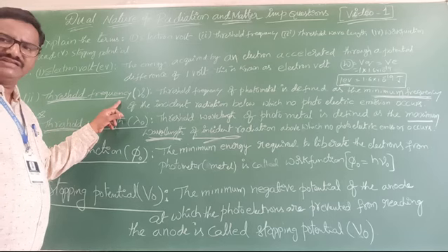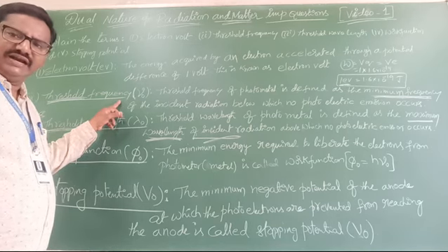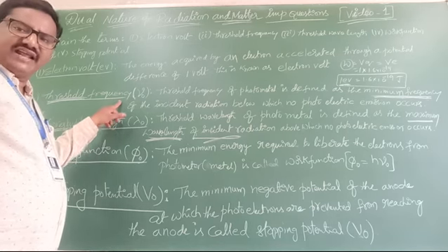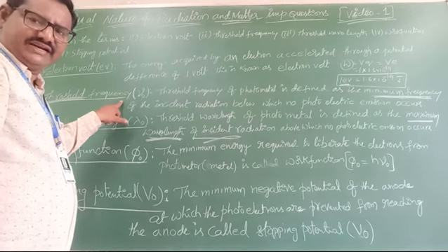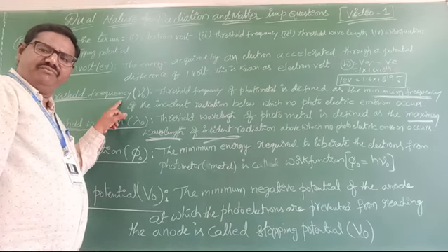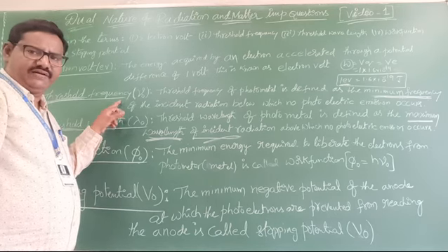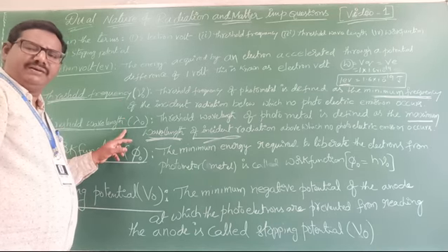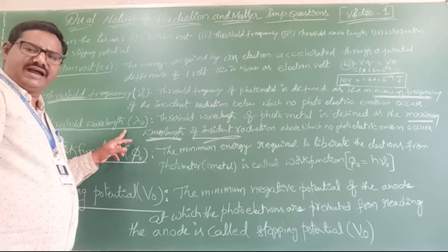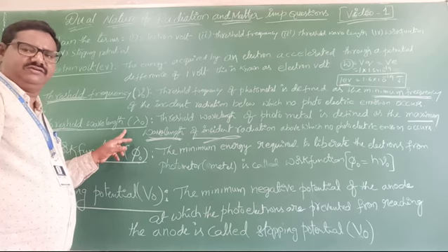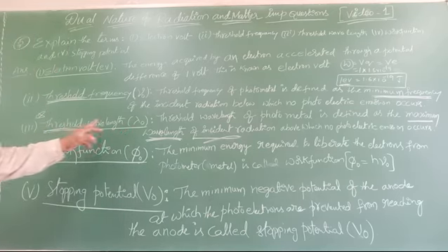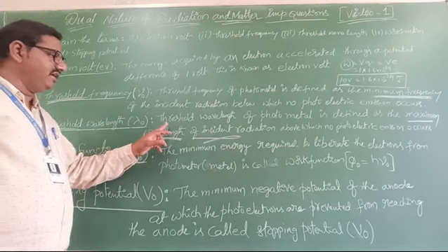Threshold frequency means the minimum frequency of radiation incident upon a metal surface, only then do photoelectrons eject. Below the minimum frequency, photoelectrons do not eject. Here it is the same, but inverse. What about wavelength? What is the threshold wavelength?